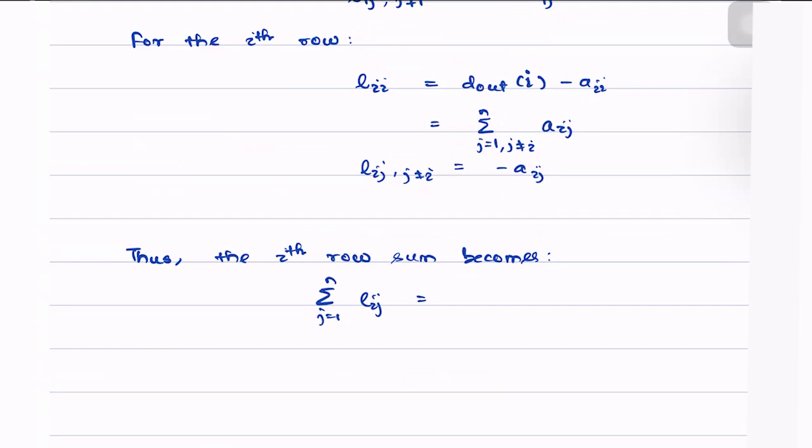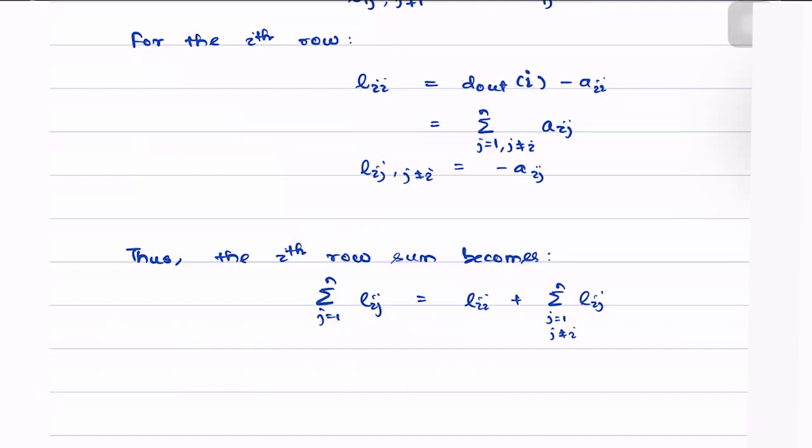Again, we can split it into the sum of two different terms. The first is simply Lii, and the other is the summation of Lij's, where j varies from 1 to n and j is not equal to i.